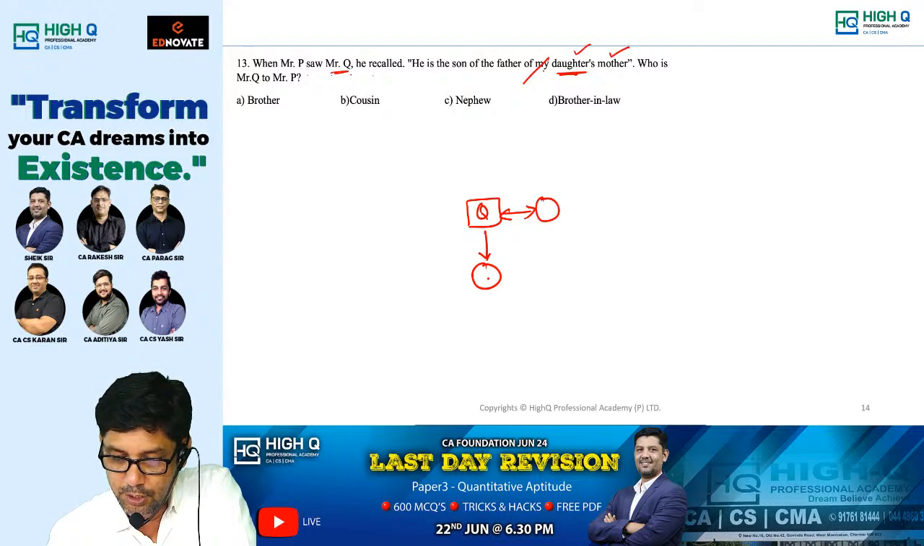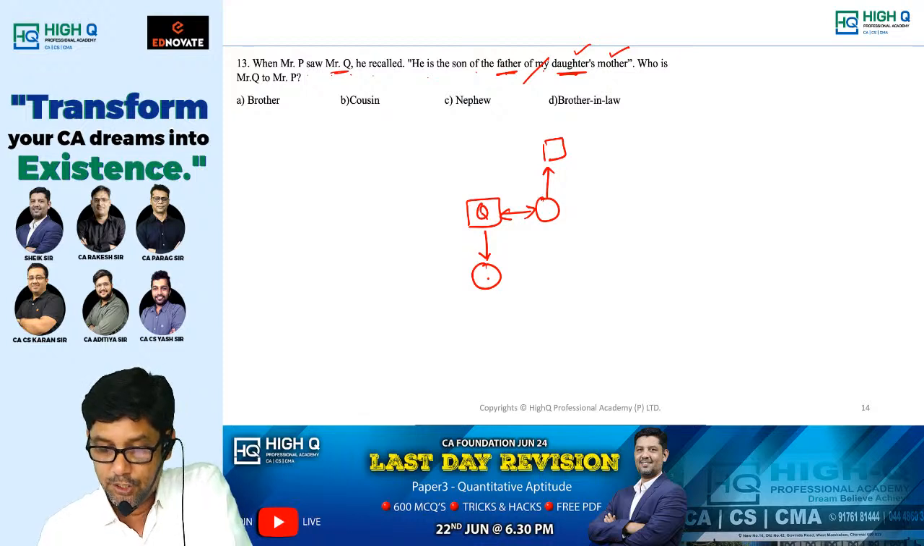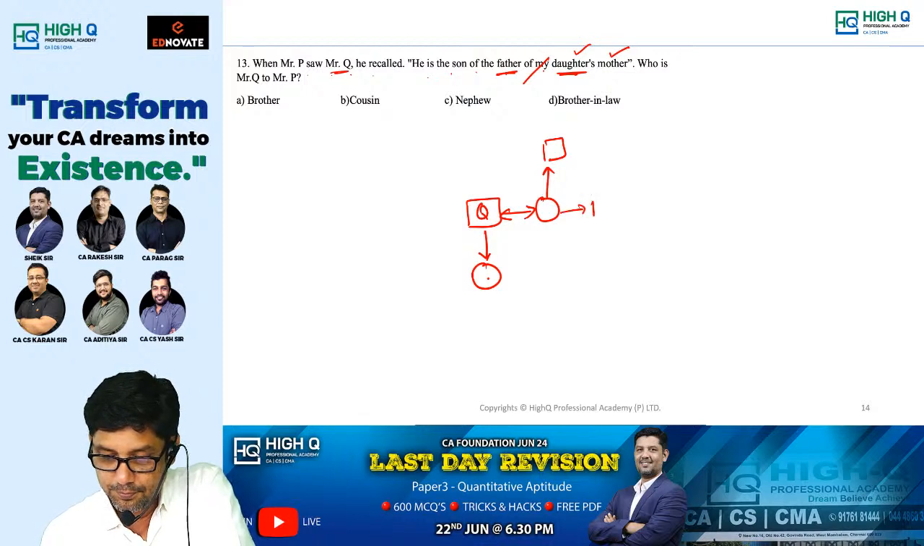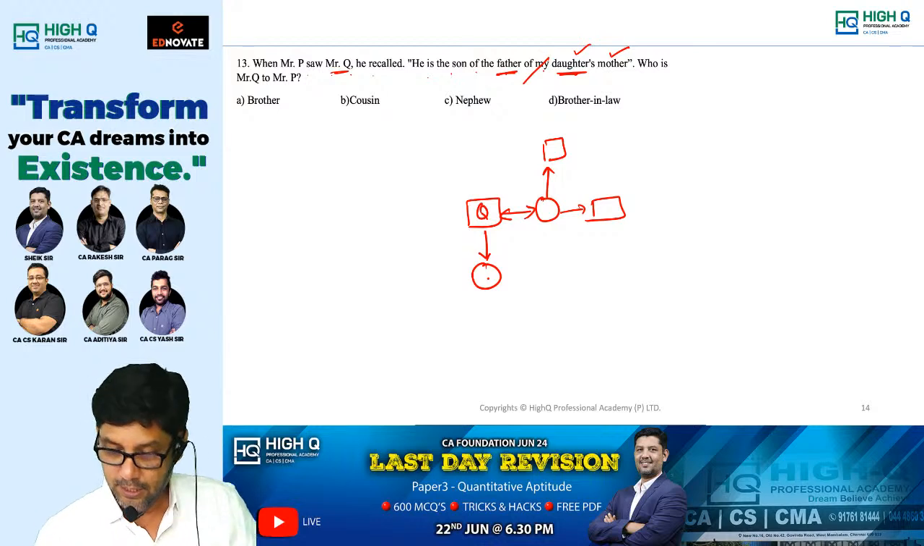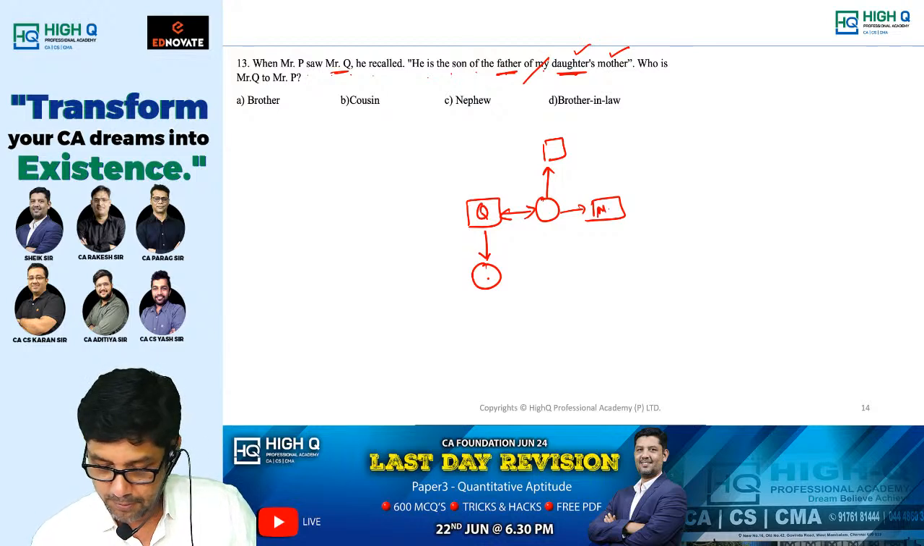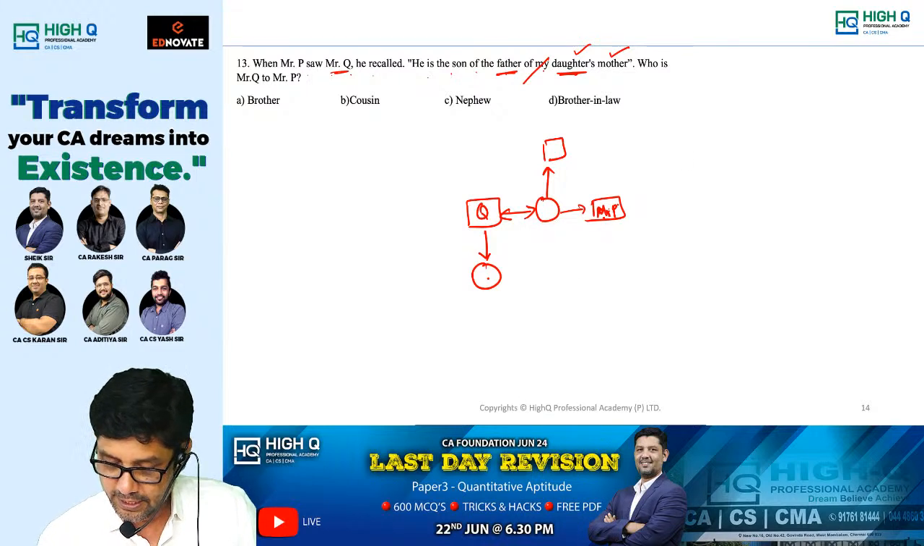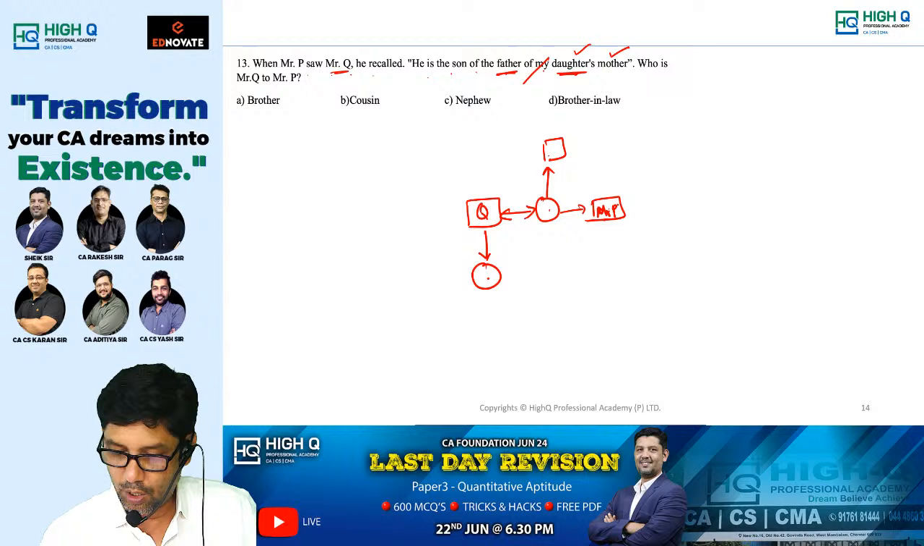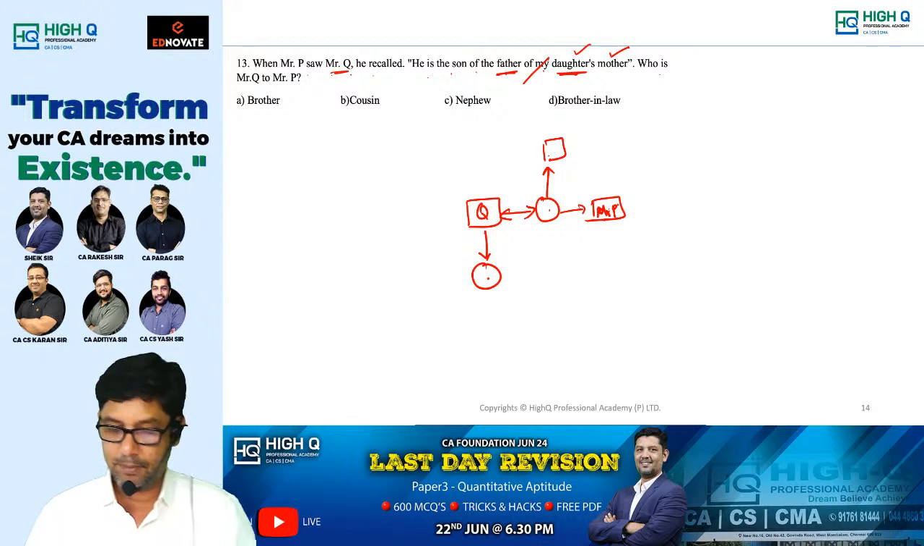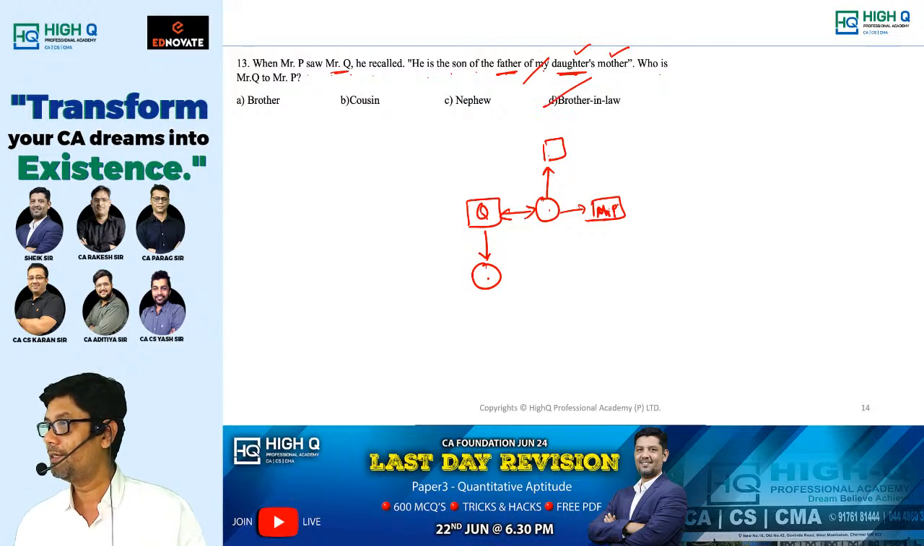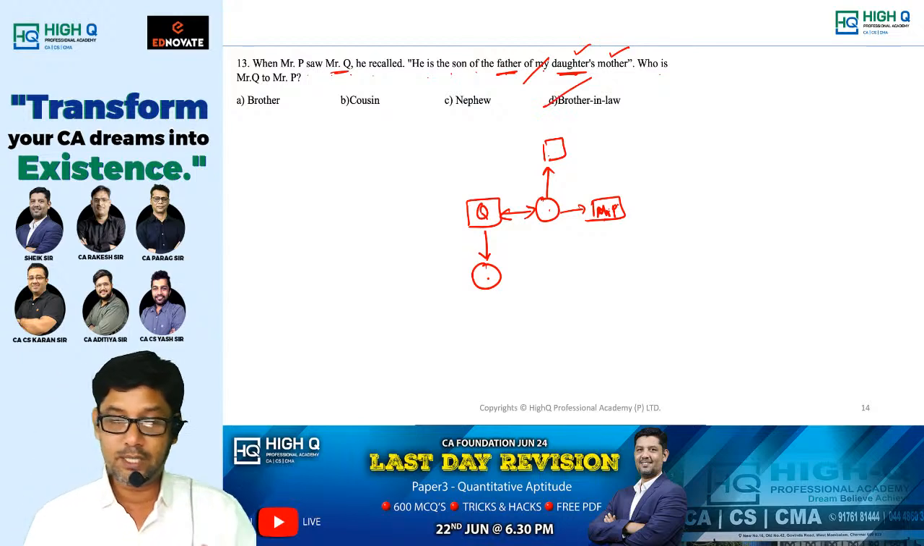Daughter is gone. Mother is gone. Next one is what? Father. Right? He is the son of the father of my daughter's mother. So next one is what? Son. Now look at this. This is the man, this is Mr. P. He is the son of the father of my daughter's mother. So now, who is Mr. Q to Mr. P, my dear? Brother-in-law. See guys, this is conversation type.